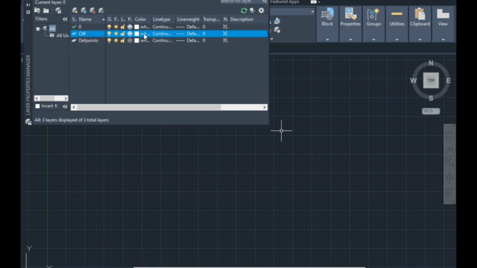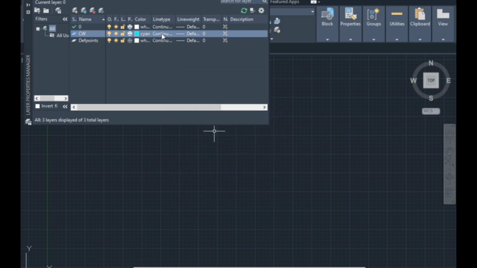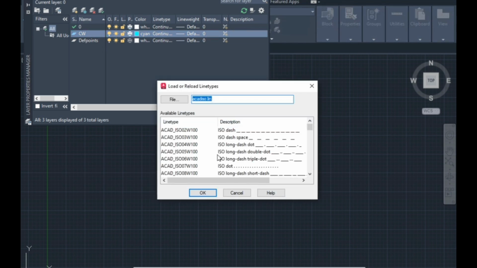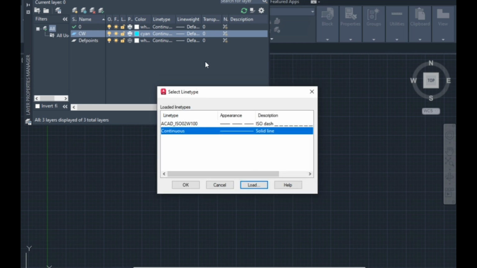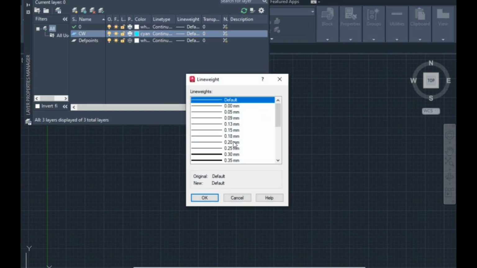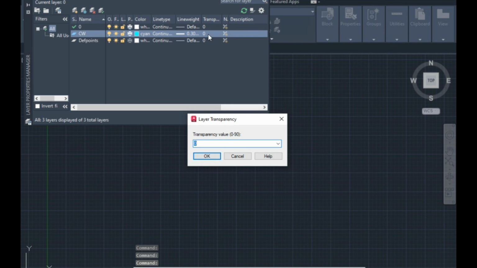Now color, I need cyan color. Line type: solid line, or if you need a different line, just load it. Then select line weight. Transparency, don't select anything right now.